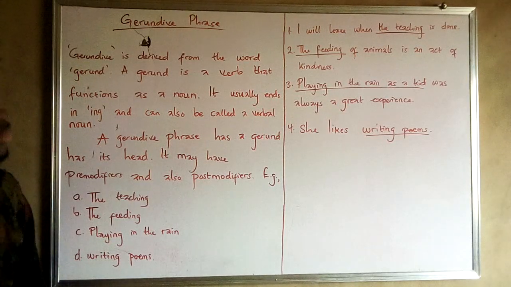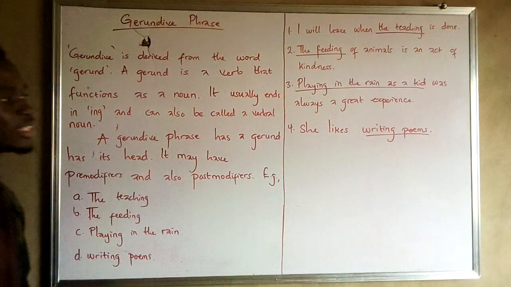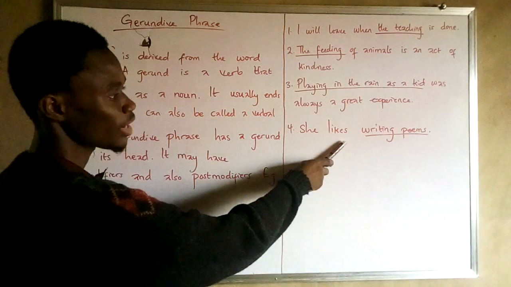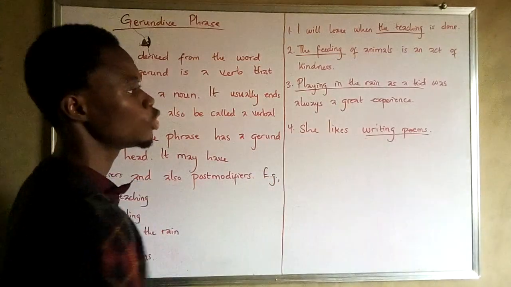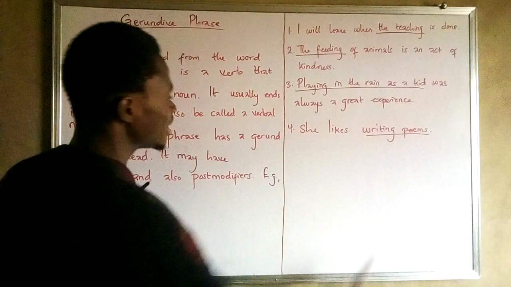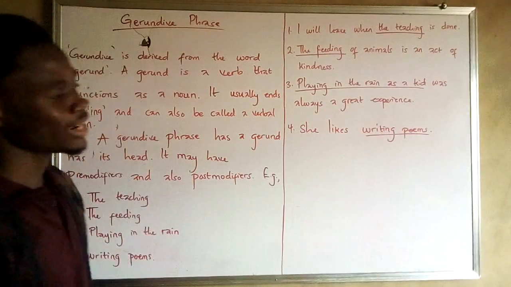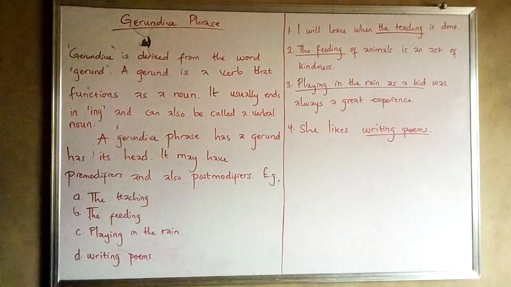And the last example, 4, she likes writing poems. Writing is with no pre-modifier. So writing is the end of the phrase, which is a gerund. Poems here is acting as a post-modifier to the end of the phrase, writing. So in this video, we explained a simple definition and a very simple way of identifying a gerundive phrase.